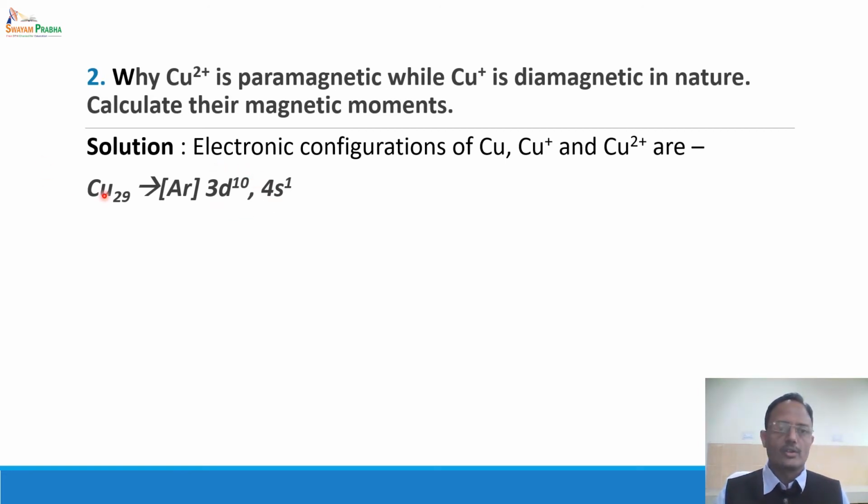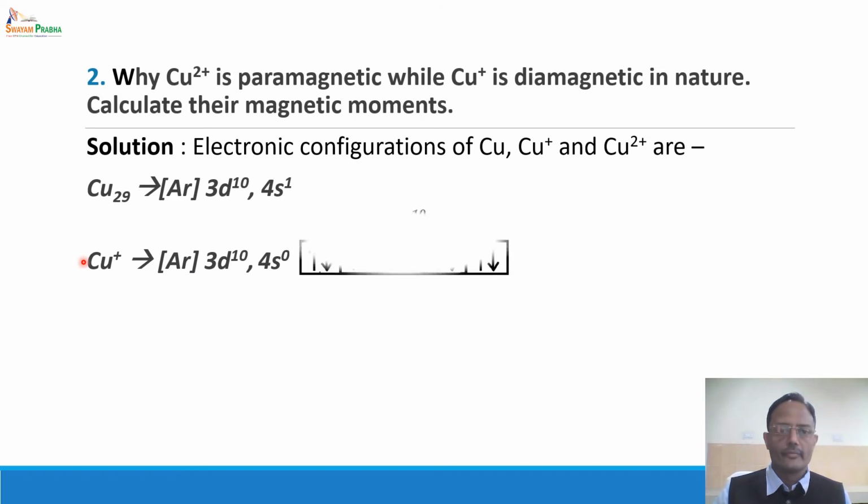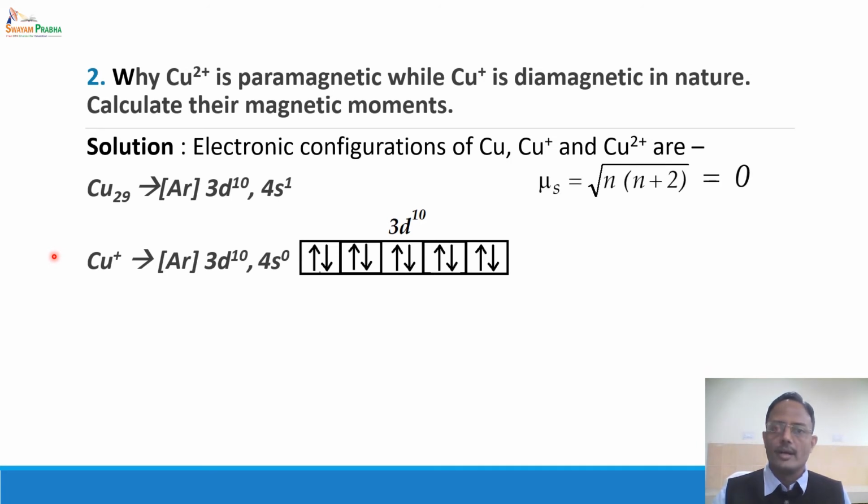So when copper undergoes ionization, by the loss of one electron, that one electron is lost from the 4s orbital, and hence it has a 3d10 configuration. In the 3d10 configuration, you can see all the electrons are paired, and since all the electrons are paired, its spin only magnetic moment is 0, and hence copper + is diamagnetic in nature. Coming to Cu2+ ion.